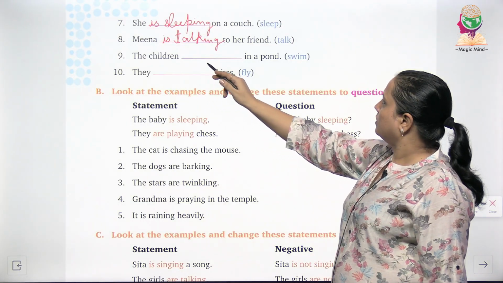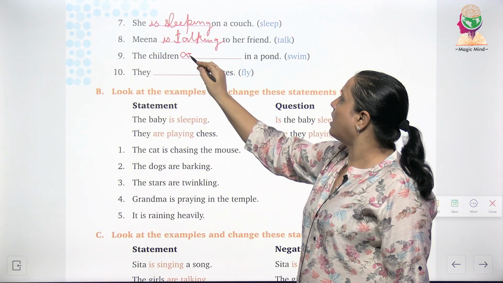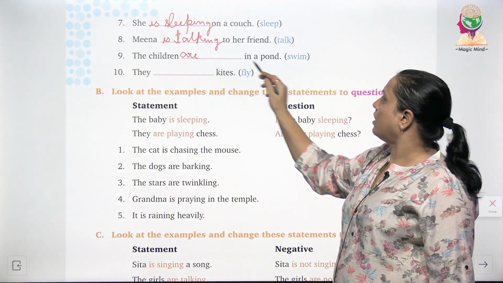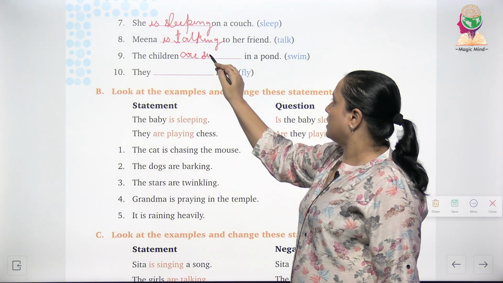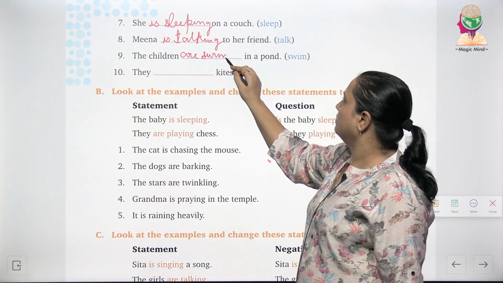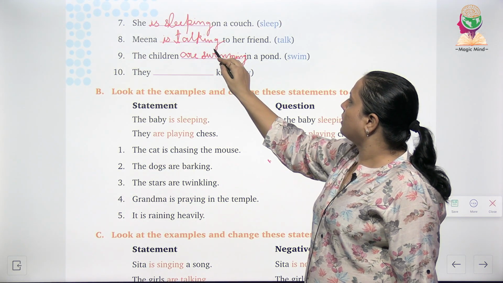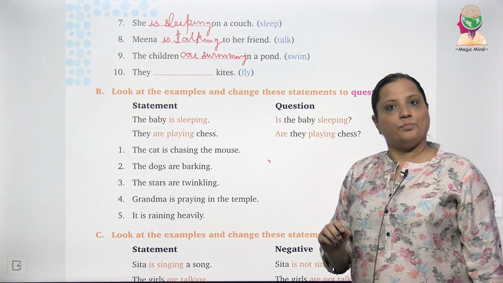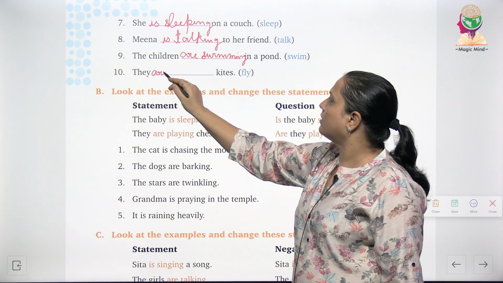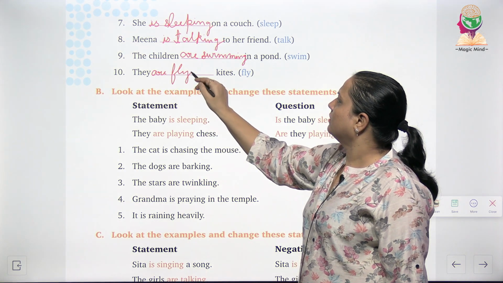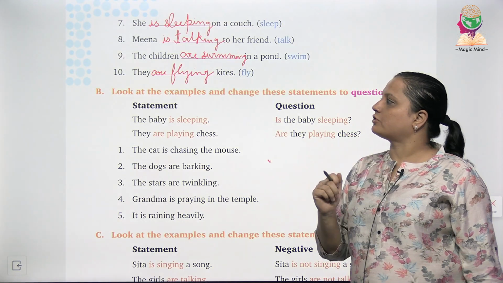The children क्योंकि हमारा प्लूरल है तो पहले हम यहाँ लिख दें कि यहाँ आर आएगा. The children are. Swim changes into swimming. The children are swimming in a pond. They are flying kites. So this was the last sentence of the question A.